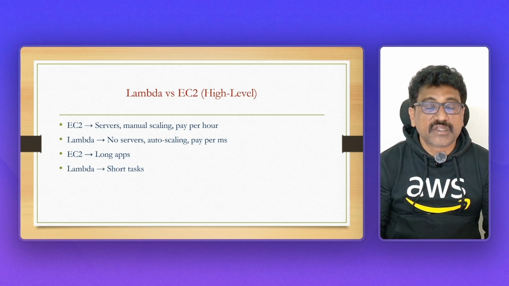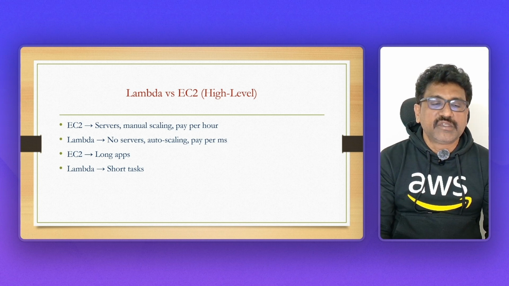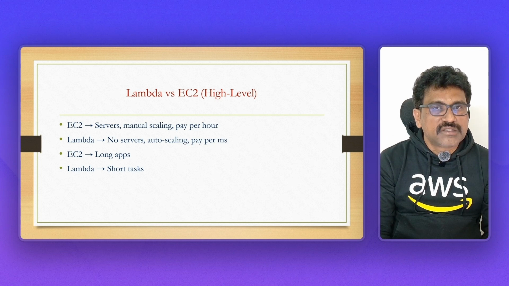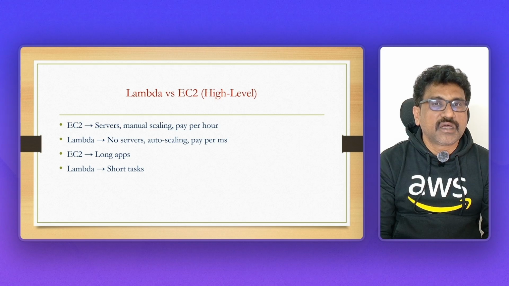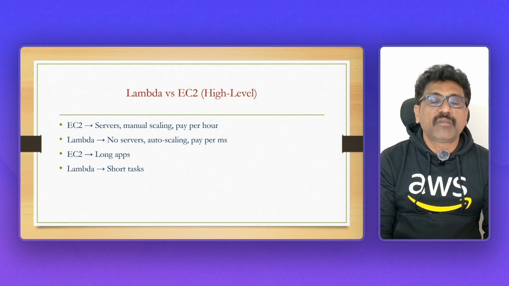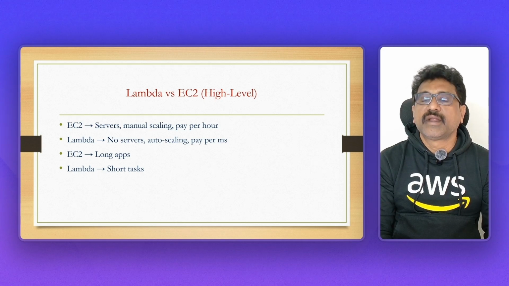Whenever there is an event, that means it is event driven, which you will understand in some time. If any customer clicks on that application, or is using that application, then Lambda will start. As soon as that task is completed, Lambda will fade off.